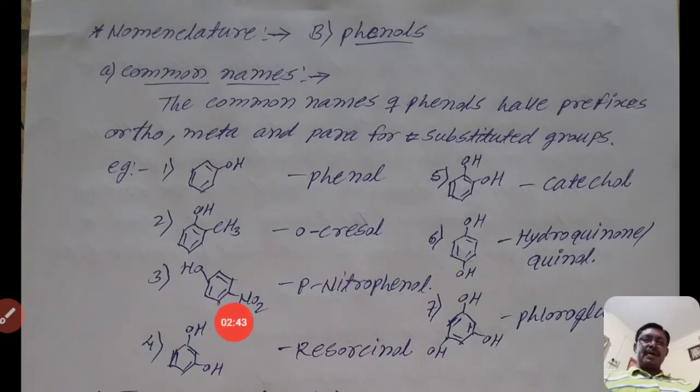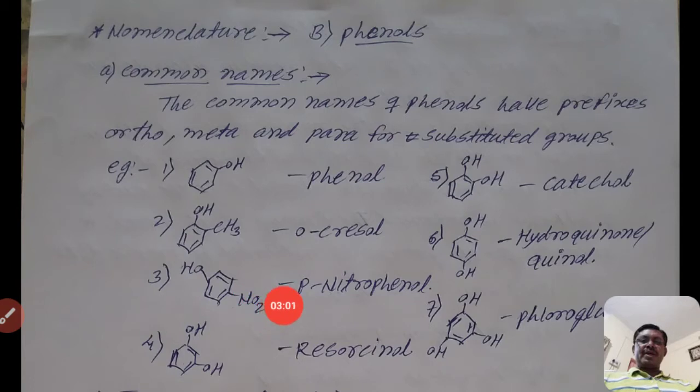The next example: the substituent is placed at the fourth position from the hydroxyl group. The hydroxyl group is here, the first position; that one is second, this is third, and that one is the fourth position.